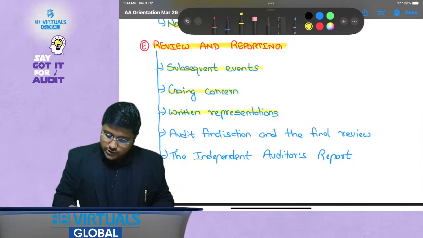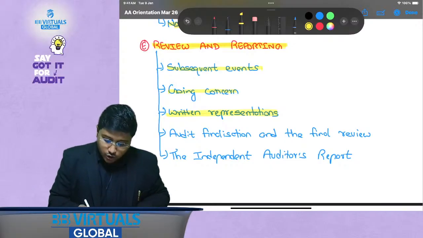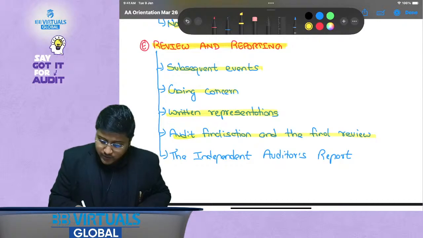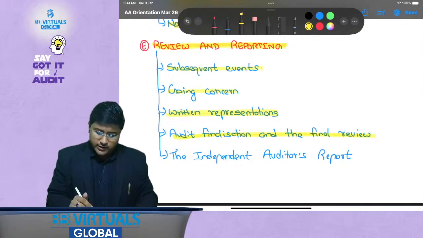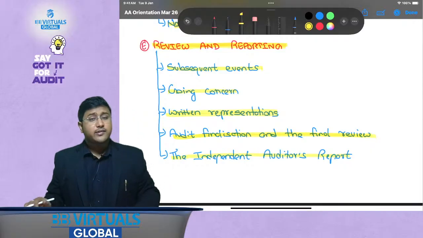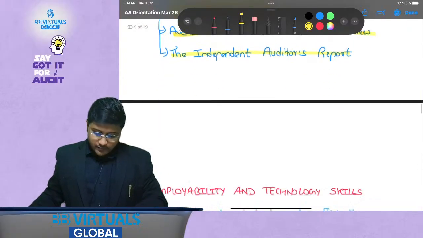Then written representations, this is the management representation letter that we receive from the management. Then audit finalization and the final review, when we review the financial statements and finalize everything. Then the independent auditor's report, that is how we need to issue the report, and what certain paragraphs inside it could be. Everything we will be covering here.